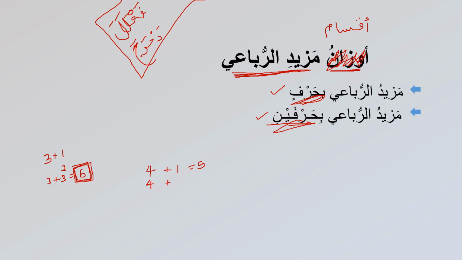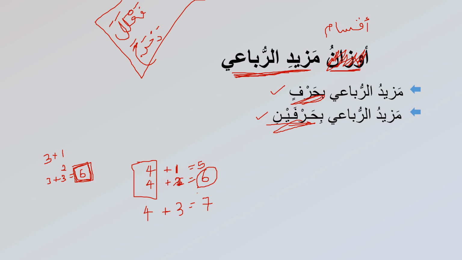Now increasing it, mazidu rubai bi harfayn, with 2 letters will give us 6. 4 plus 2; this 4 is the mujarrad. So we are increasing it with 1 letter here and with 2 letters here. That will give us 6. And I said a verb cannot be more than 6. Okay, let's assume we now say mazidu rubai bi salasati ahruf, 4 plus 3 letters. So that is 7.